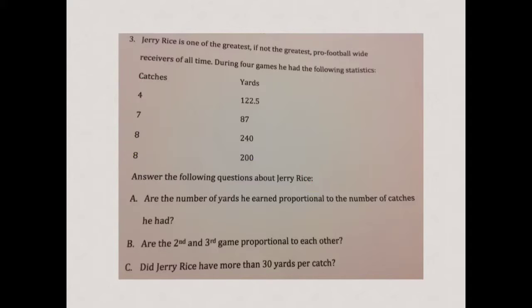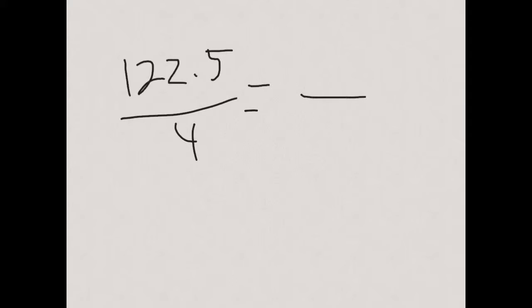How many yards for the first game did he get for 1 catch? Here, he had 4 catches for 122 yards. So what I want to say is 122 yards for 4 catches. I need to get the unit rate. Divide this by 4. You'll get the unit rate.